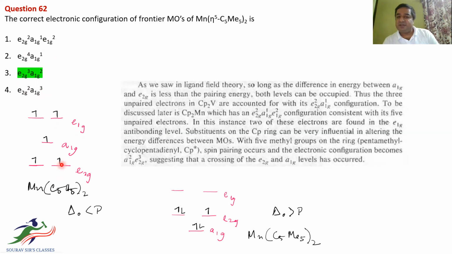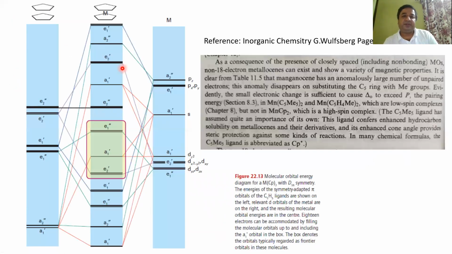I've given some ordering over here. I will explain what it means. But let me first take you to the reference where there is an MO diagram. So here we have the MO for the cyclopentadienyl, and this is the MO for the metal. Now both these sets will combine to give you the MO for the metallocene.